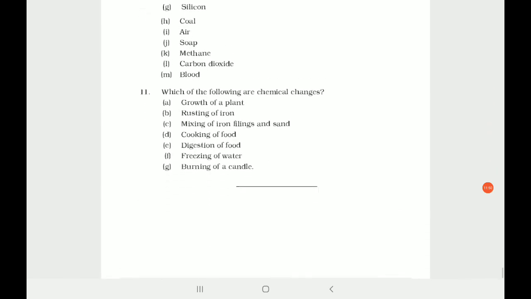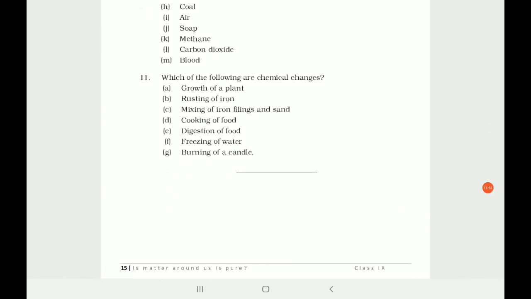You know that. Which of the following are chemical changes? Okay. Growth of a plant, yes, it's a chemical change. There is a chemical change that happens in the body when it grows. Rusting of iron, yes, chemical change. Mixing of iron filings in sand, no, it is not a chemical change. Cooking of food, yes, chemical change. Digestion of food, of course, chemical change. Freezing of water, not at all.